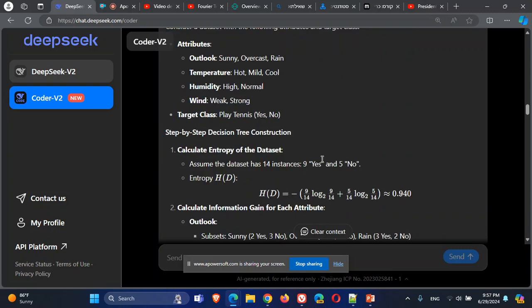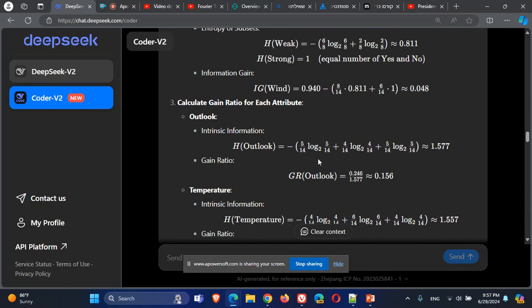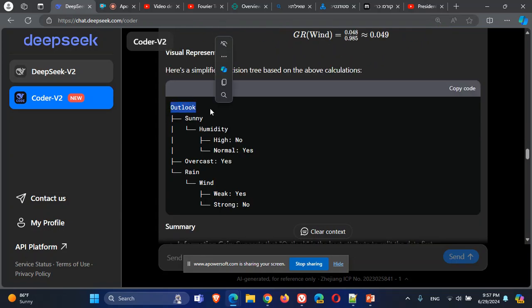So let's see how it works. The first question is how to divide the data. I have the data now. Let's divide it by the outlook. Let's divide the people by the outlook: sunny, overcast, rain, based on the day. Or let's divide the data by temperature, or let's divide it by humidity or wind. Which attribute is best to use to divide the data? Think about the tree. Which is the best to use to divide the data? And you can see how it goes.